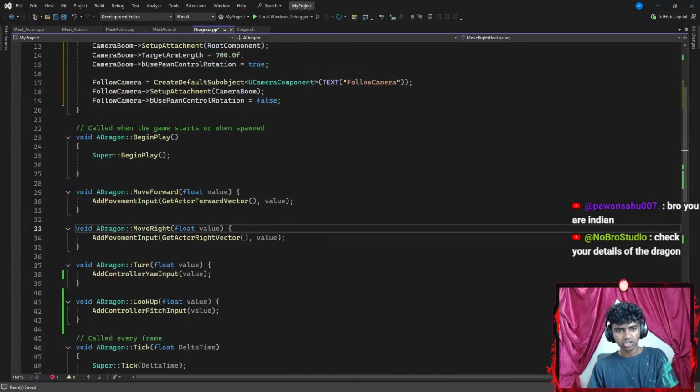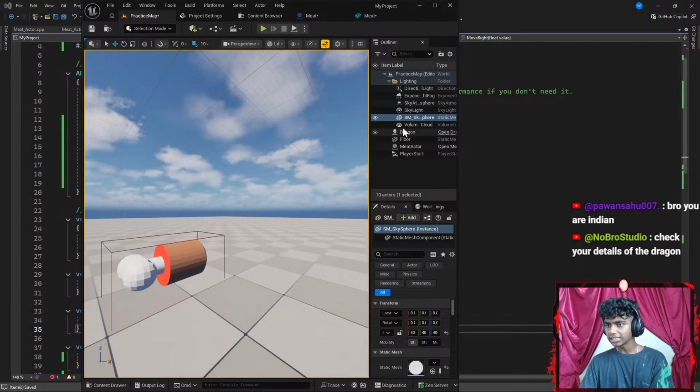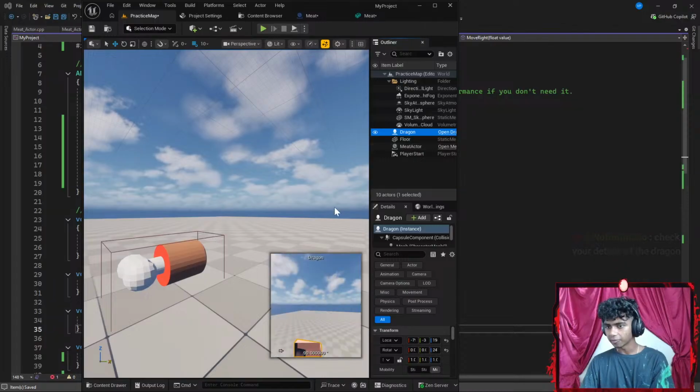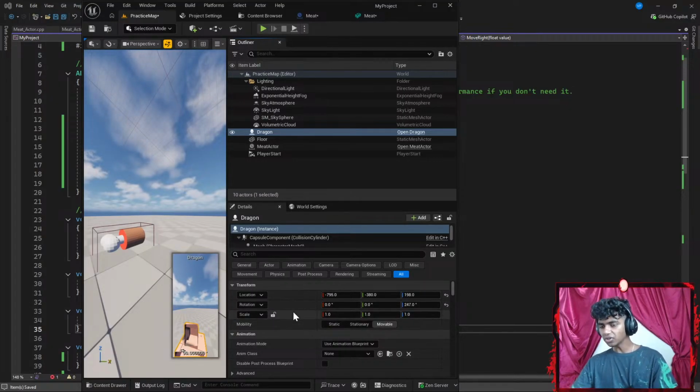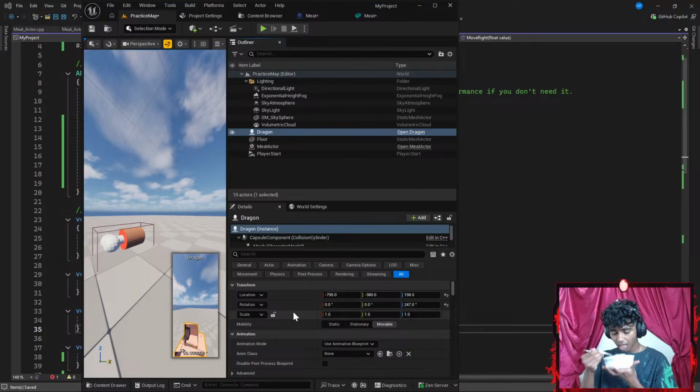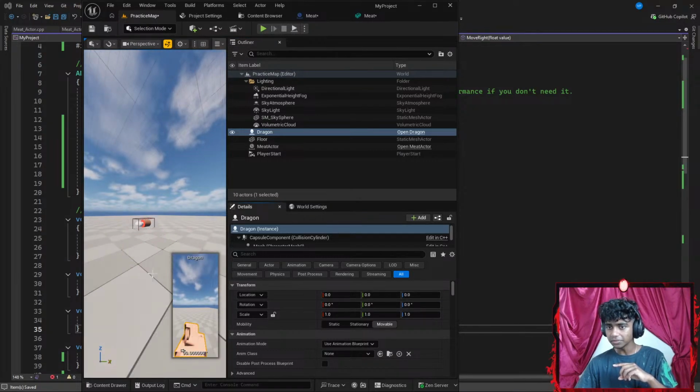Check the details of the dragon. I might actually check it. Give me a sec. Let me hit Control S to save the code here real quick and go to my Unreal Engine, because I feel everything is correct here. Okay, let's go to the details for my dragon. There we go. I did add a few positions for my camera. Though, could it be that my camera position is not letting me move? Maybe I go ahead and restart that, and I restart this as well.